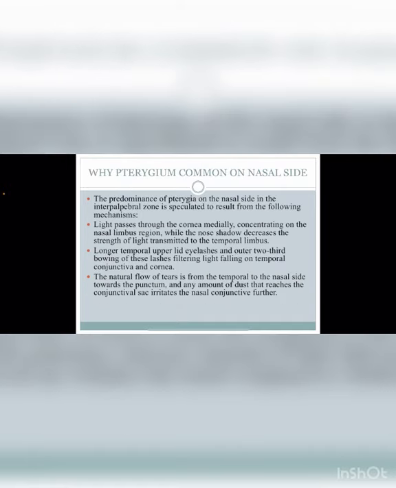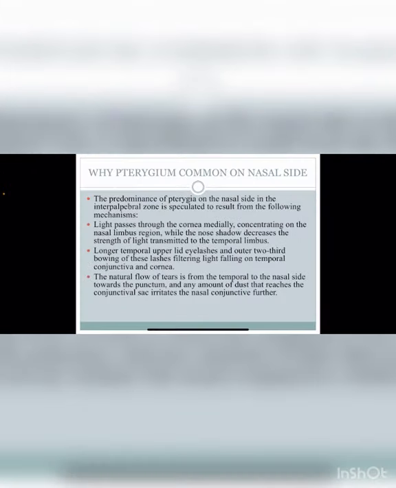After that, it is a very common question: why does pterygium commonly occur on the nasal side? There are many factors which favor the formation of pterygium on the nasal side. Light passes through the cornea medially, concentrating on the nasal limbus region, while the nose shadow decreases the strength of light transmitted to the temporal limbus. So there are the temporal and the nasal regions in the eye.